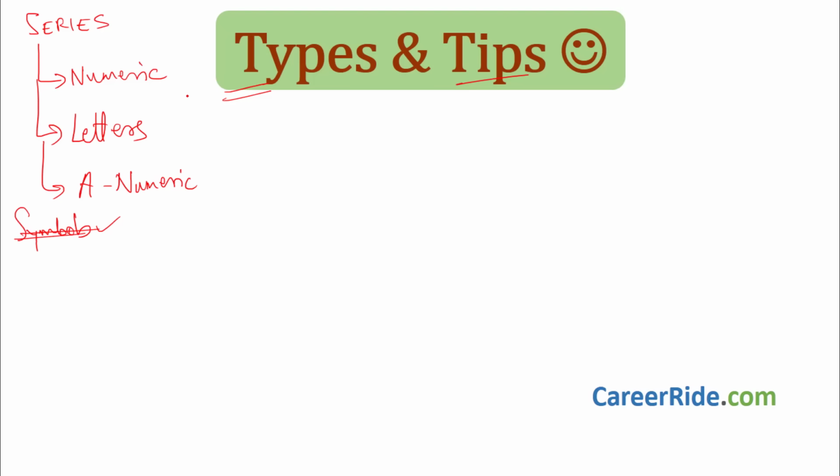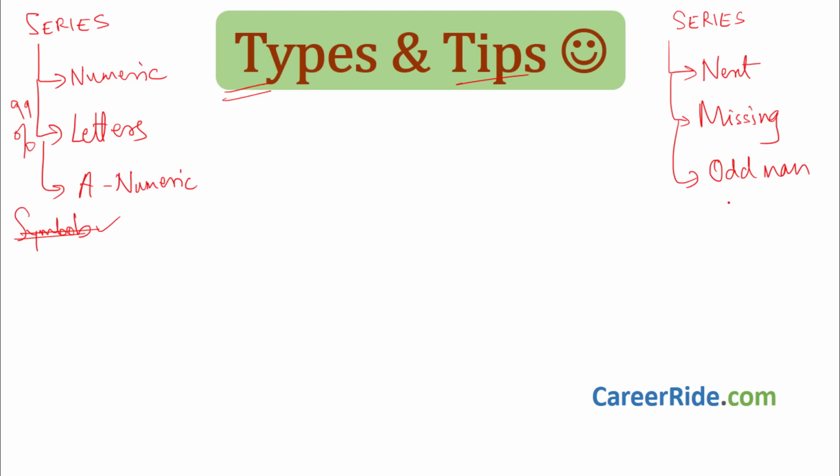Here we will focus on the most important topics where 99% of sums are asked, that is numbers, letters and letter-numbers or alphanumeric. Now series sums can be asked in three formats. One is find the next number in the series, or find the next group of letters or next letter in the series. Then is find the missing number or the missing alphabet or the missing group of alphabets. The third one is find the odd man out, or find the odd number or the odd alphabet or the odd group within the given series.